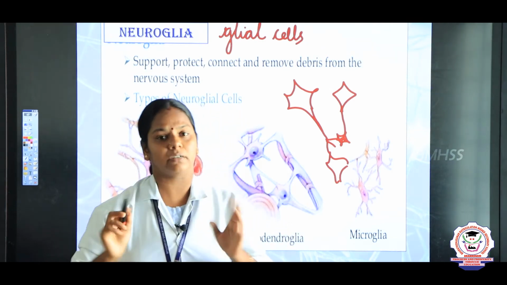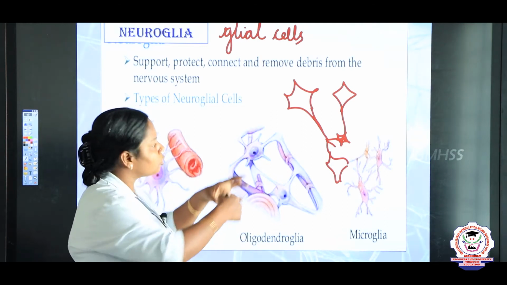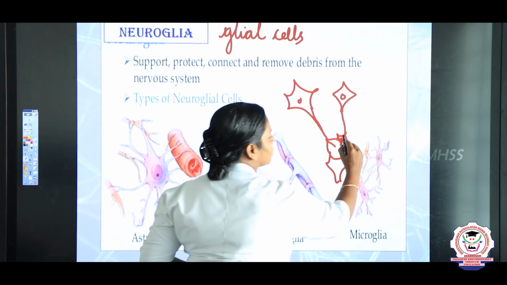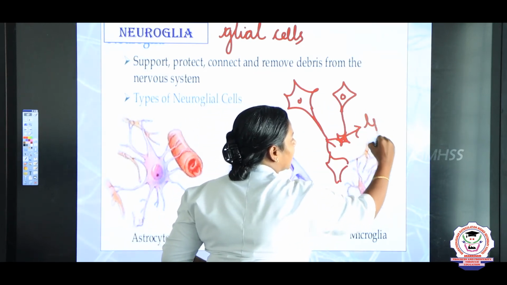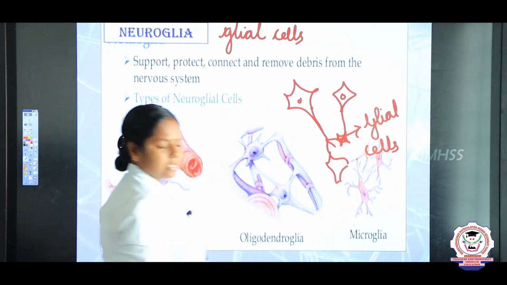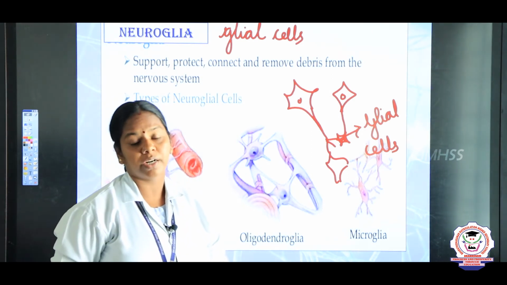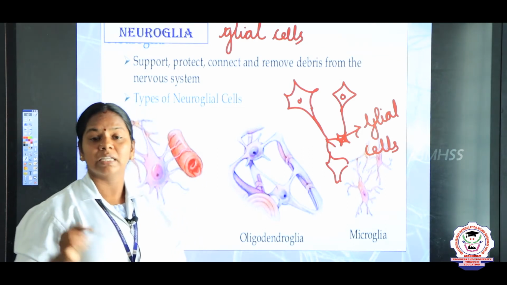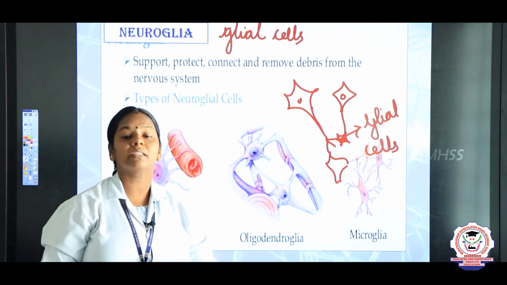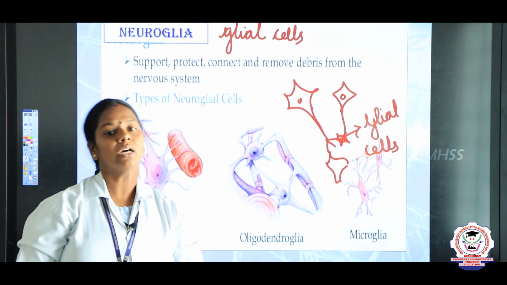They do not conduct any impulse. The main function is supporting or to provide nutrition to the nerve cells. So this is a neuroglia, or we call it glial cells. And one important thing is that, children, neurons do not have the capacity to divide. From this, one more question is asked: which cell in our body does not have the capacity to divide? That is a nerve cell. The nerve cells do not undergo cell division.